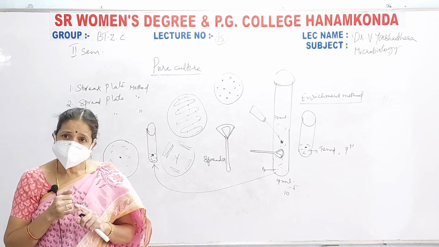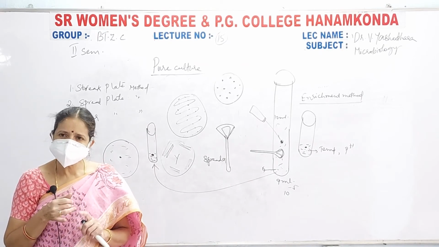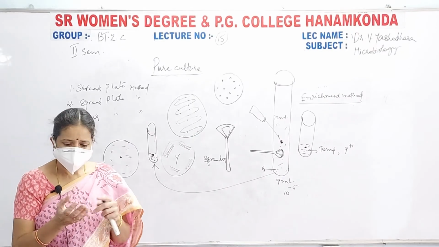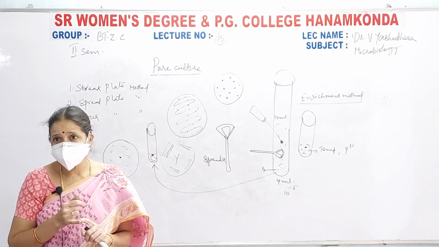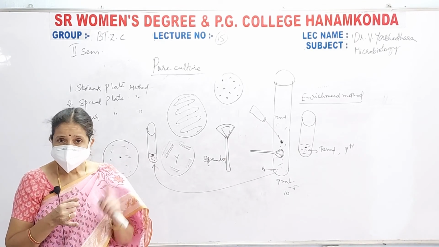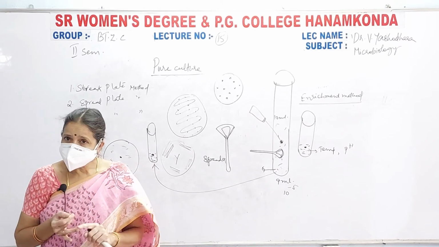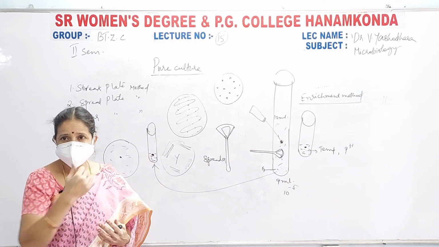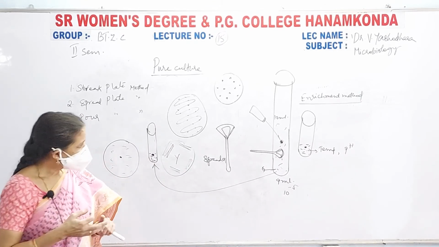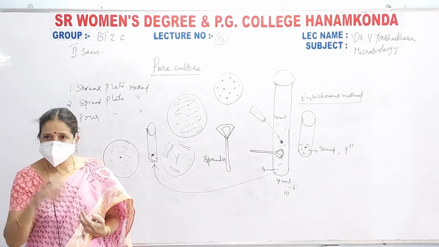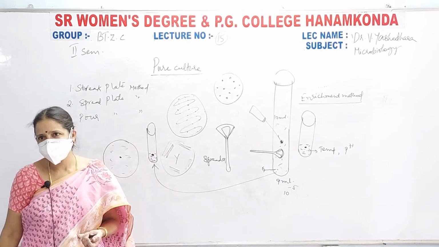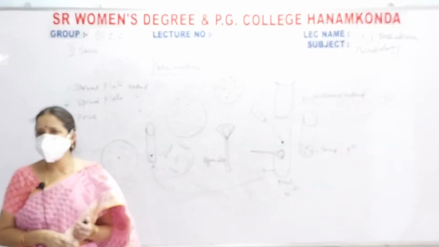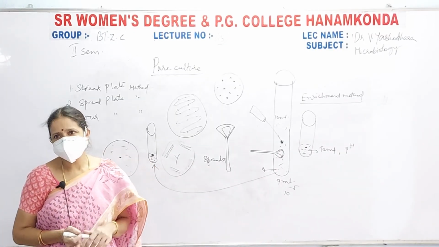Its growth is slow and its number is less. To grow such type of bacteria, you have to add the nutrients that are essential for their growth, for that special bacterial growth. Next, the pH of the medium should be maintained for its growth. What is essential is the pH required for that particular organism, and they should be kept in an incubator at a particular temperature which is essential for its proper growth. So everything will be maintained. This is known as the enrichment method. Within 24 to 48 hours, the organism will grow.